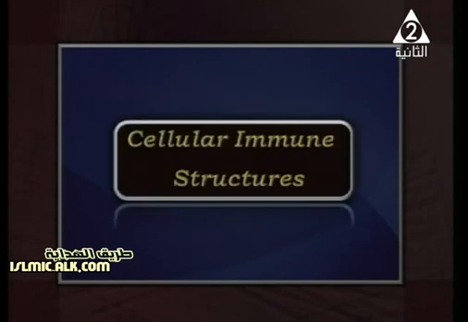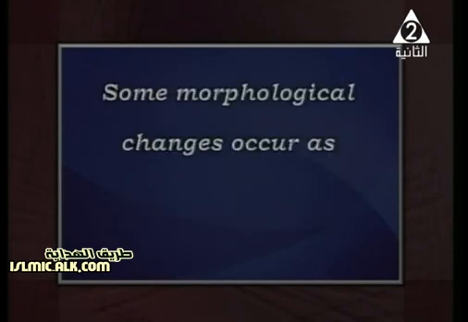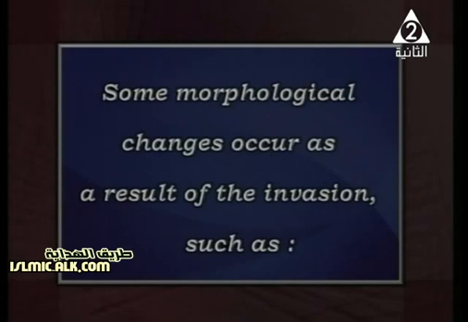And what else? The second way, which is cellular immune structures. As we are talking about cellular immune structures, we're talking about what? The individual cells, not the whole plant as we studied before in the cork layer or the epidermal layer, but just inside the cell, okay? Some morphological changes may occur as a result of the invasion inside the plant. What is morphological? It means the external shape of the cell.